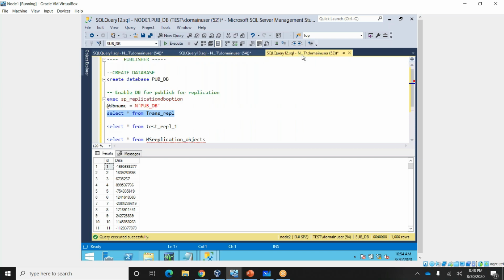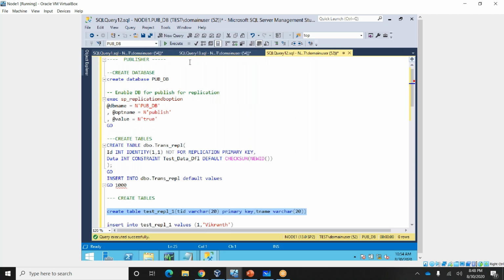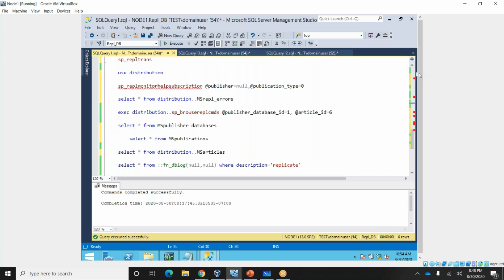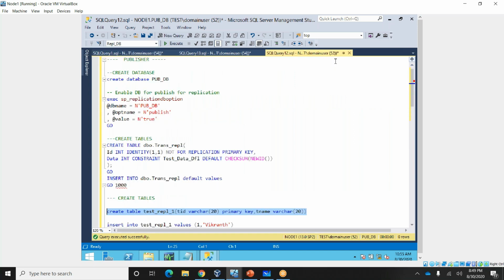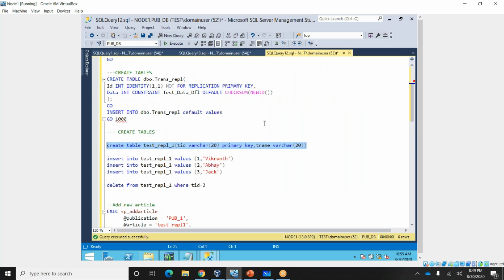Now I'll go and insert data at the publisher site. Let me insert data at the publisher site.